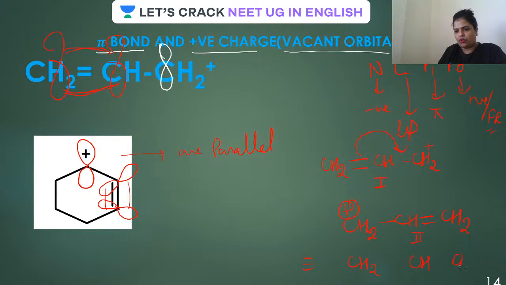First of all, write down all the atoms with single bond. Make it partial double bond like this. And yes, in this case, partial positive charge on the 2. Is that clear, guys? Now here also all the p orbitals are parallel. So this type of conjugation will take place. I hope it is all clear now.